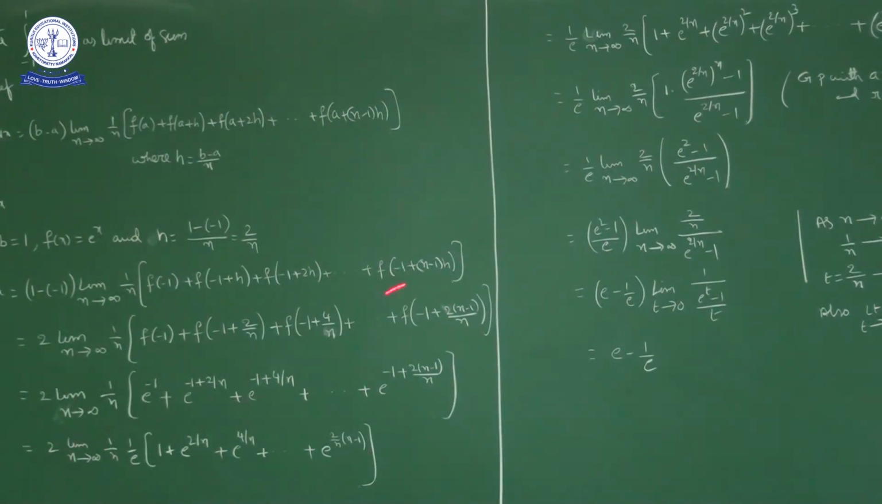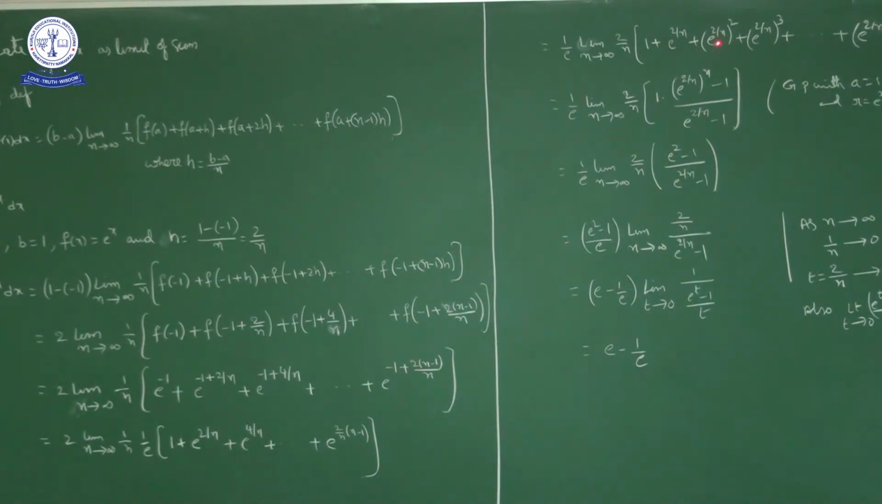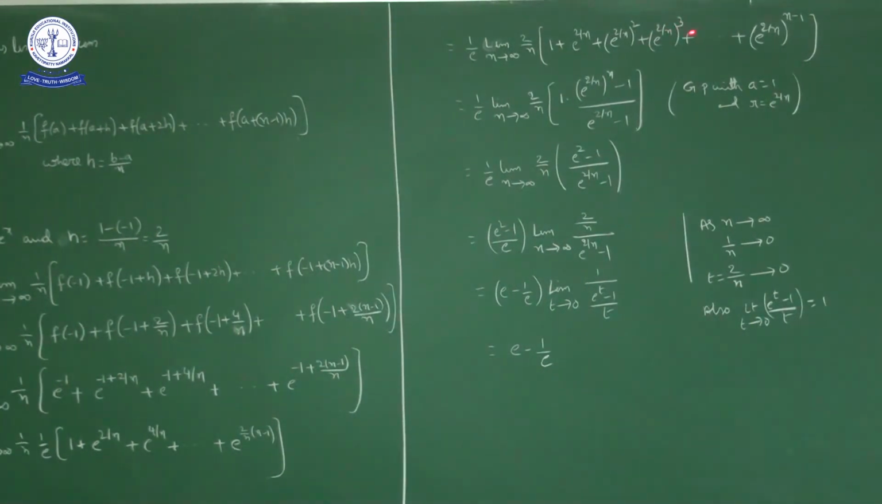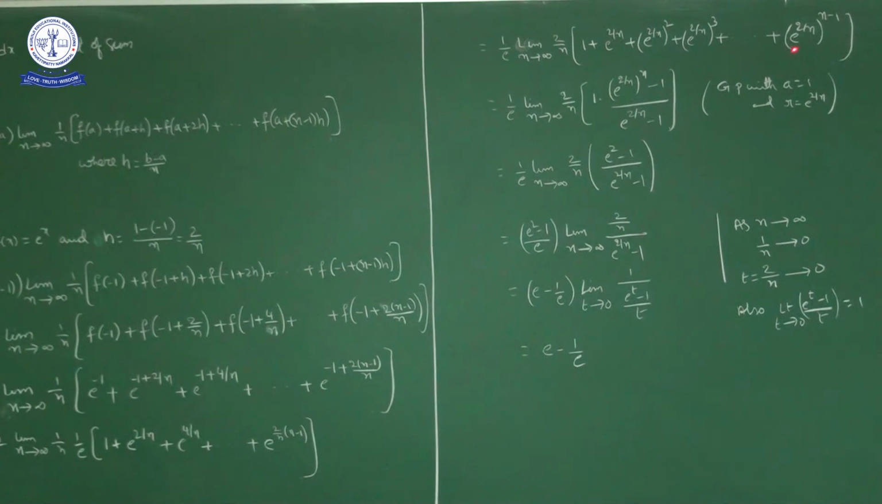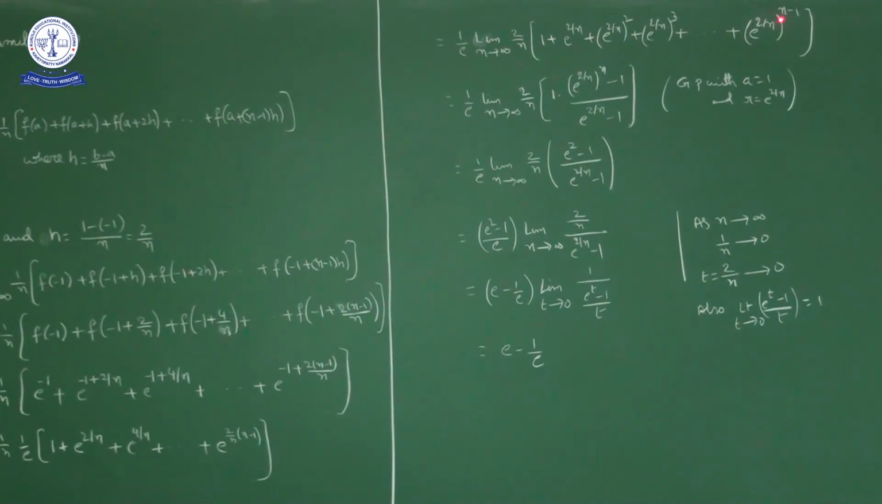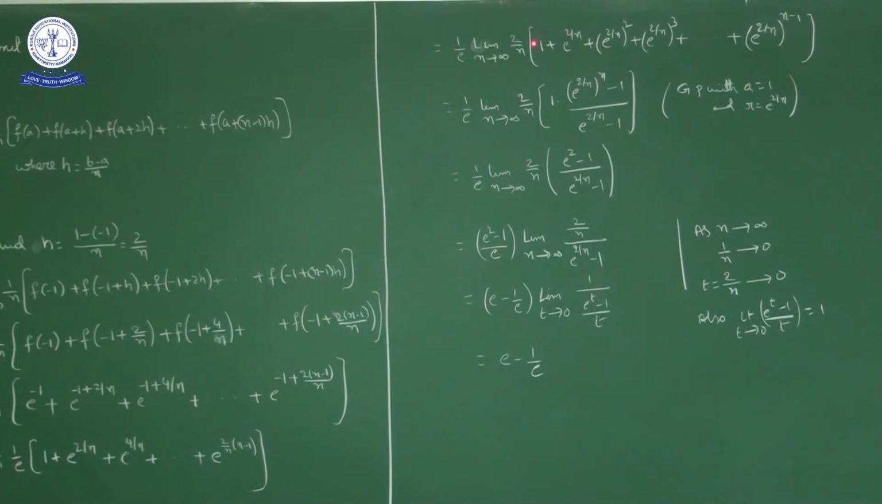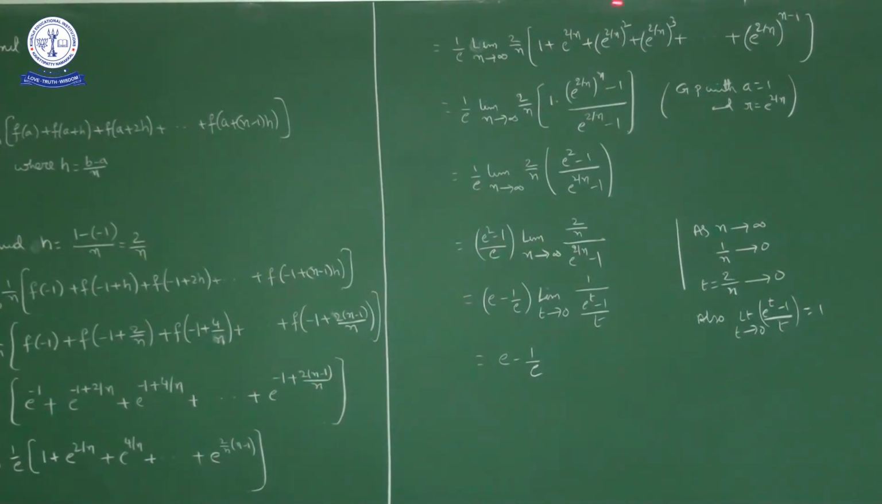Okay. So 1 by e into limit n approaches infinity 2 by n into [1 plus e power 2 by n plus e power 4 by n, which I will write as e power 2 by n whole square, plus e power 6 by n, which I will write as e power 2 by n whole cube, plus and so on up to e power 2 by n into (n minus 1), which I will write as e power 2 by n whole power n minus 1]. If you observe this bracket, here we have the sum of n terms of a geometric progression.